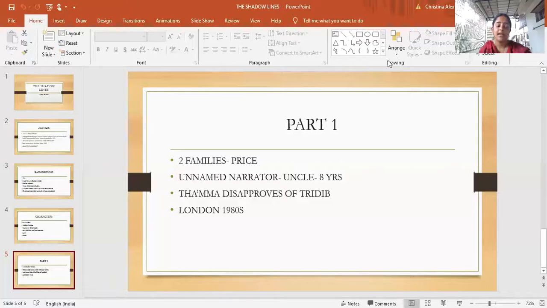And she also does not like him because she feels he keeps standing on street corners and gossiping. And even though Trideep is doing a PhD in archaeology, that does not seem to matter to Thama. And even when she talks, she shows him how she actually feels.